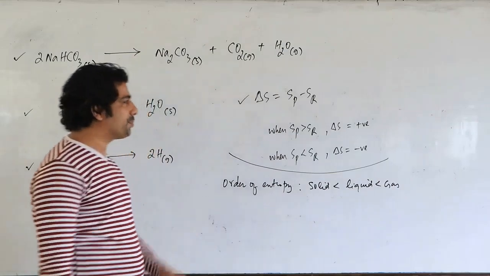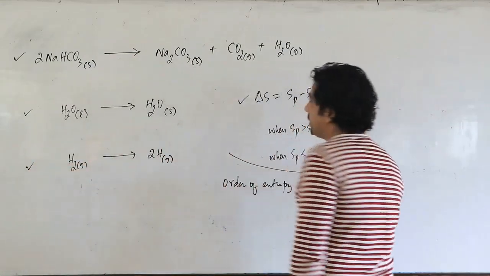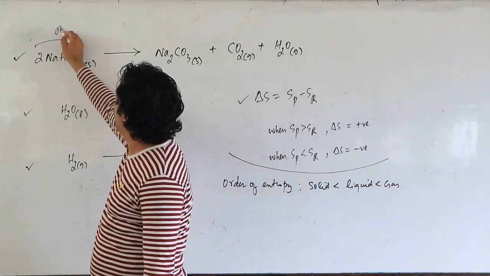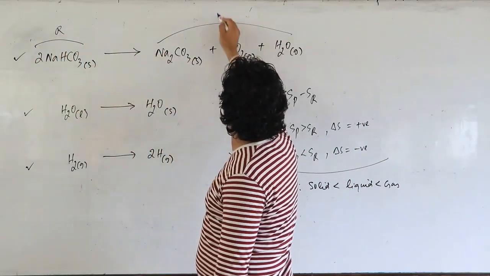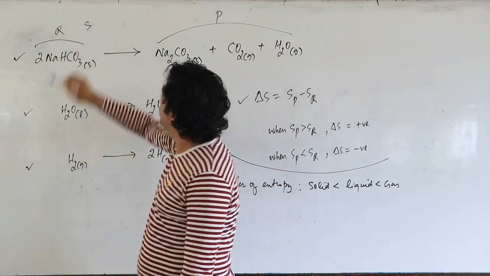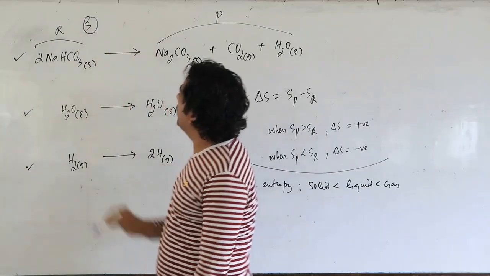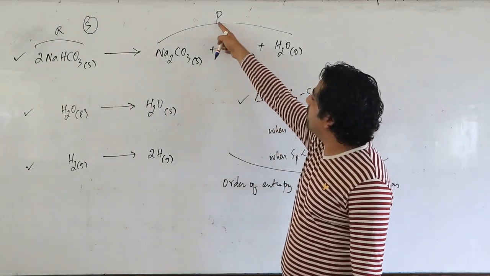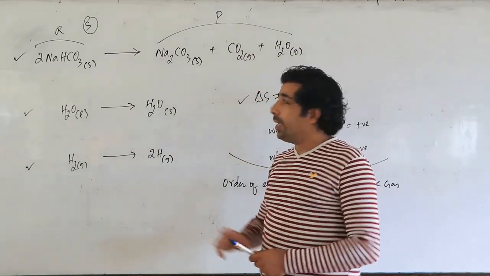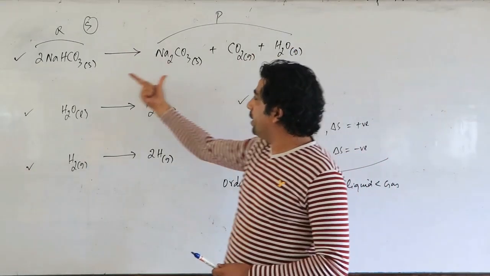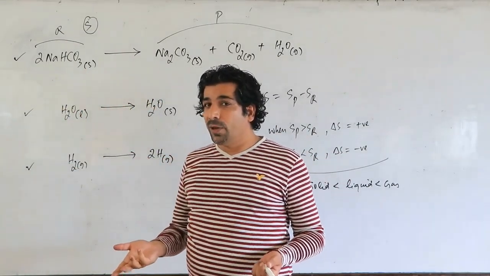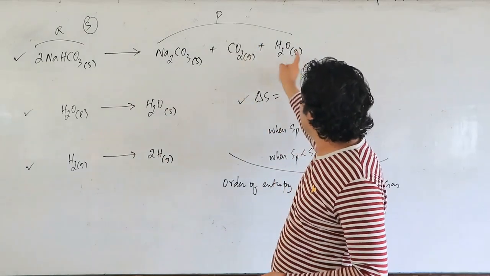So now we will understand what happens to the entropy in this case. It's a chemical reaction here. We have reactants and we have products. In reactant we have only solid here. But in products we have solid, gas and gas. That means if we compare, here it is solid, here is also solid, so we cannot make any difference. But in product side we have gases also.